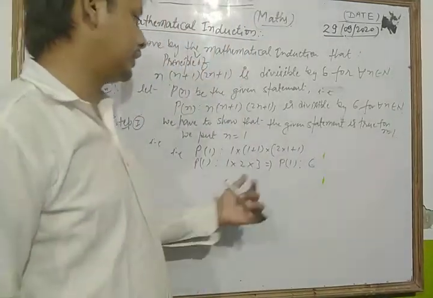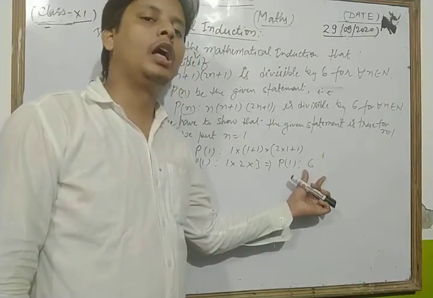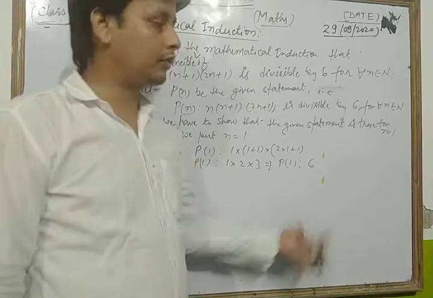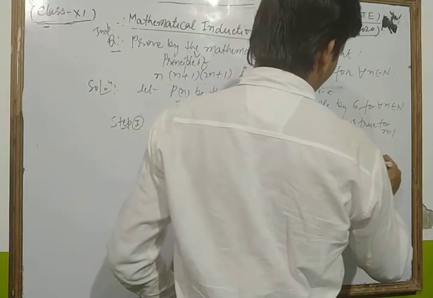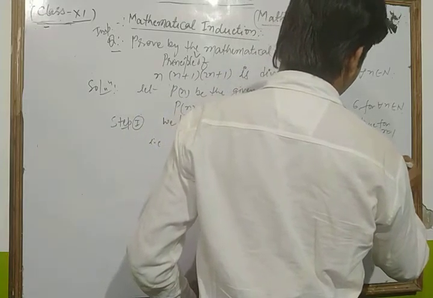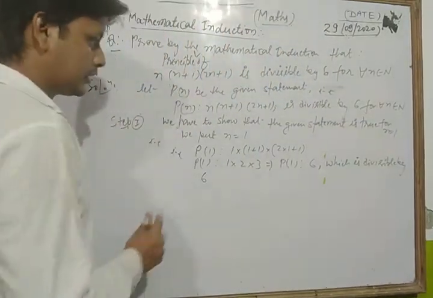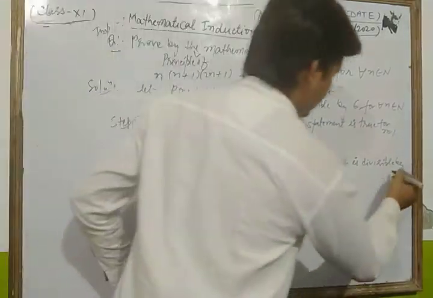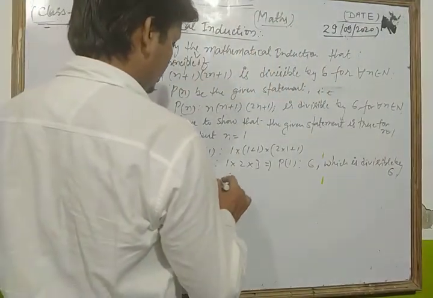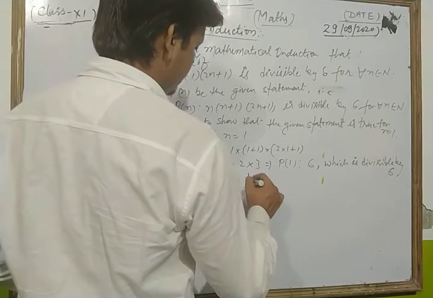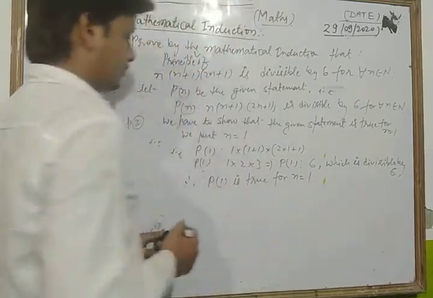So P(1) is equal to 6, meaning the value of the given statement at n equal to 1 is 6, which is divisible by 6. So we can say that P(1) is true for n equal to 1.